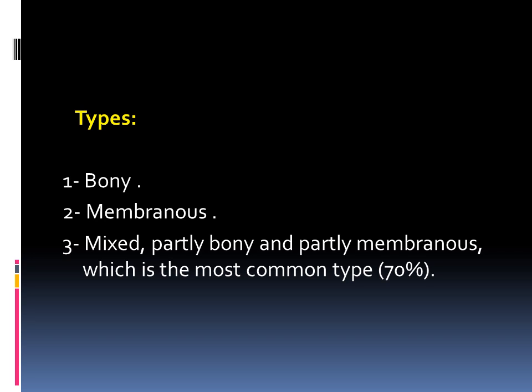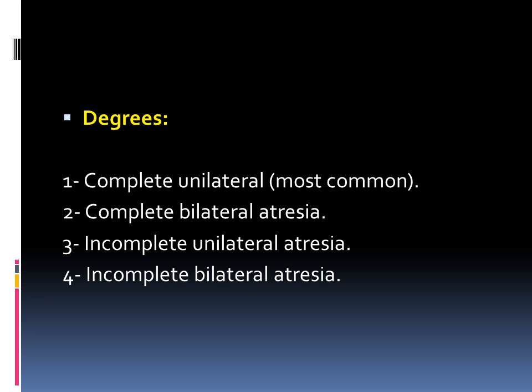Regarding the types of choanal atresia, it is either bony, membranous, or mixed, which is the most common type, about 70%. Choanal atresia could be complete unilateral, which is the most common type, and it could be complete bilateral, or incomplete unilateral and incomplete bilateral.